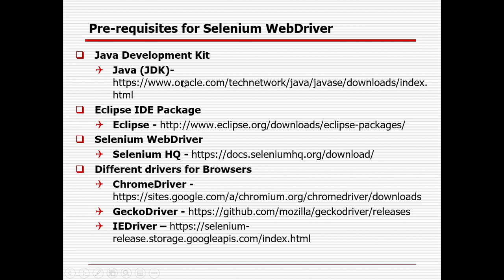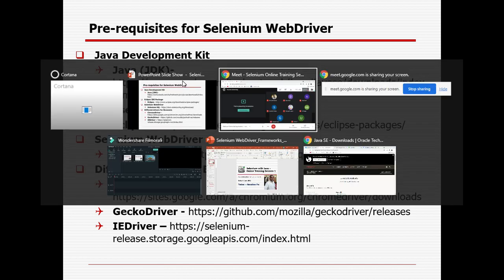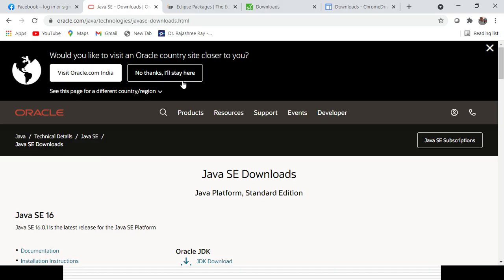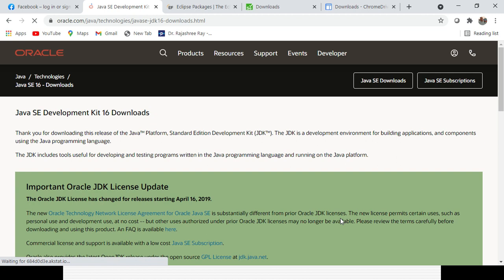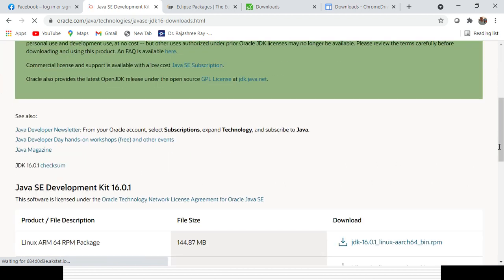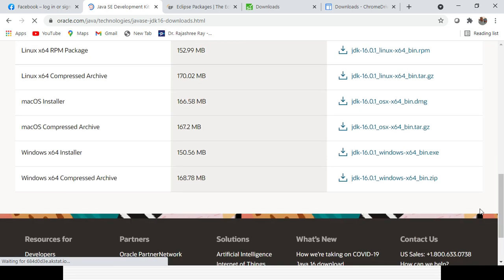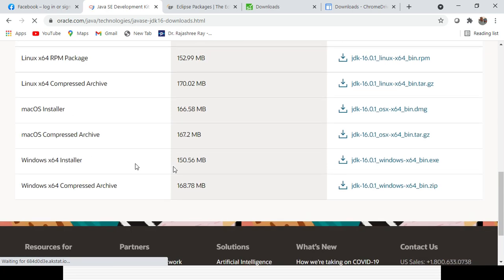So first we need to install the JDK, right? This is the URL I already depicted. You need to open it and go to the JDK download. If you click here, you will have those options, and you can choose the one relevant to your system. How can you check your system?